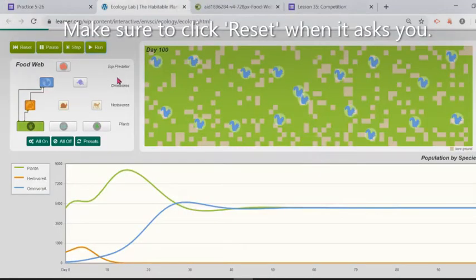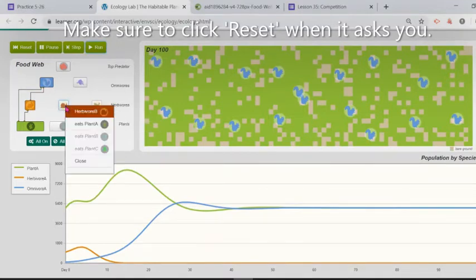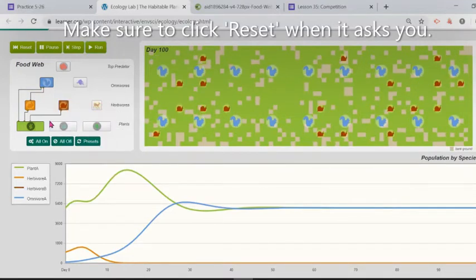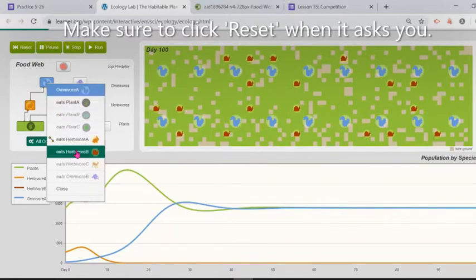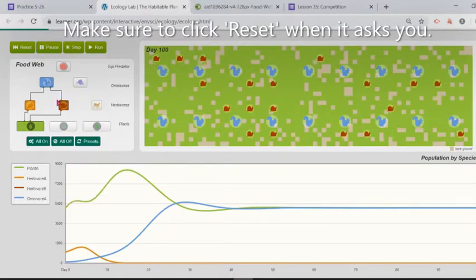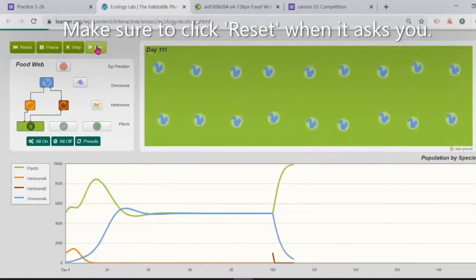If I go to my food web, the first thing I need to do is to activate my herbivore. I'm gonna make it eat plant A. And my carnivore, I'm gonna stop it from eating plants, and I'm gonna make it eat the herbivore. Okay, so right now we're gonna see what happens when I add a second herbivore. Okay, so I'm gonna click run, and when I click run, something happened. You're gonna see right here.